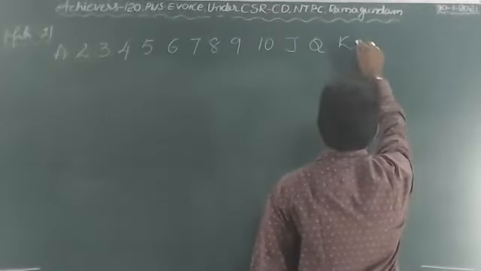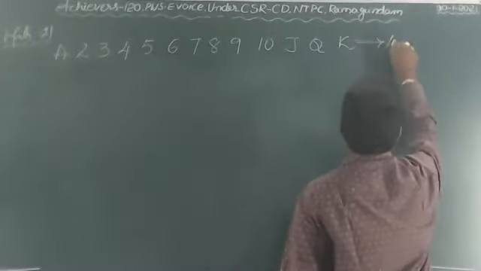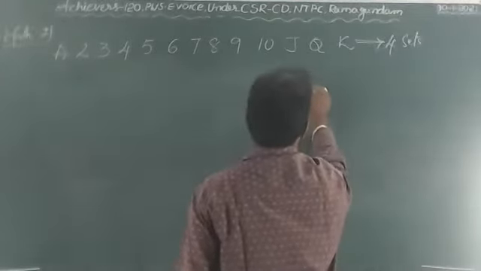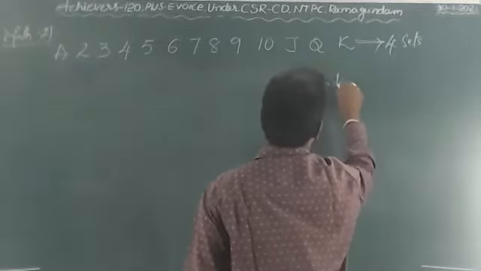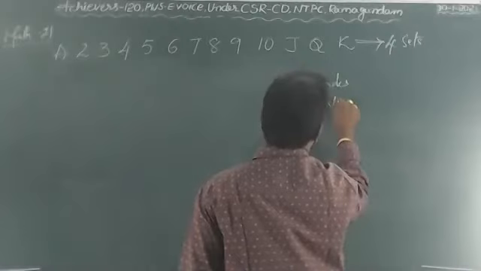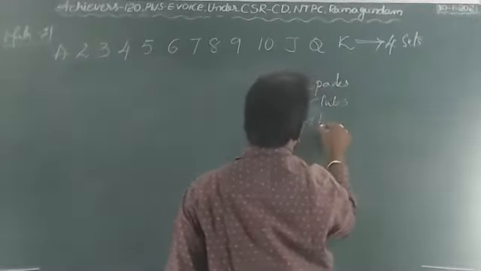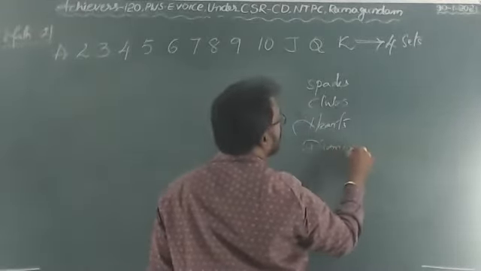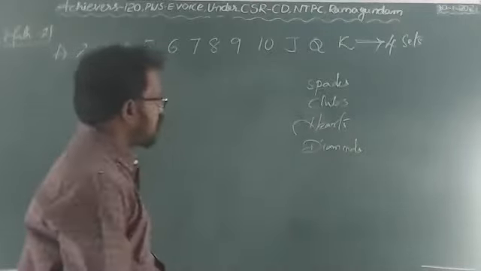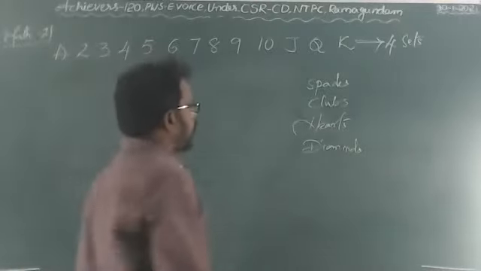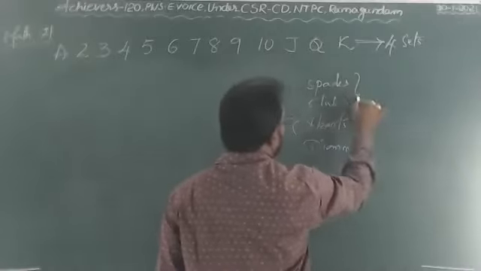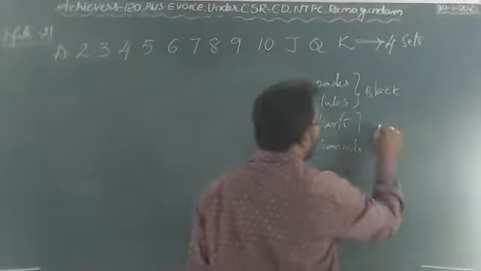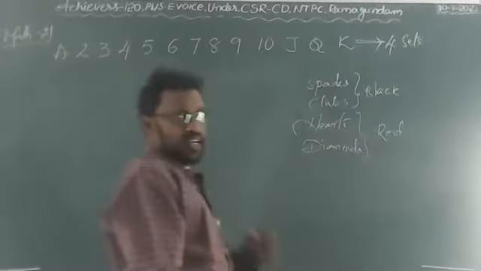Totally there will be four sets. One is spades, clubs, hearts, and diamonds. Here, spades and clubs are black color cards, and hearts and diamonds are called red color cards.